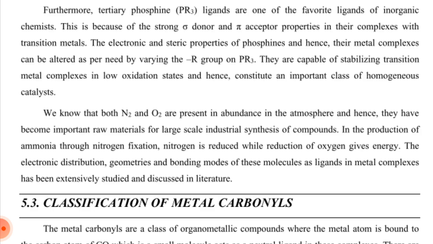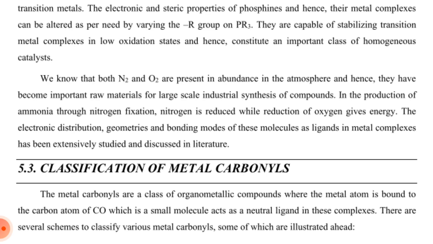Furthermore, tertiary phosphine PR3 ligands are one of the favorite ligands of inorganic chemists. This is because of their strong sigma donor and pi acceptor properties in their complexes with transition metals. The electronic and steric properties of phosphines, and hence their metal complexes, can be altered as per need by varying the R groups, the alkyl groups on PR3. They are capable of stabilizing transition metal complexes in low oxidation states and hence are considered an important class of homogeneous catalysts.